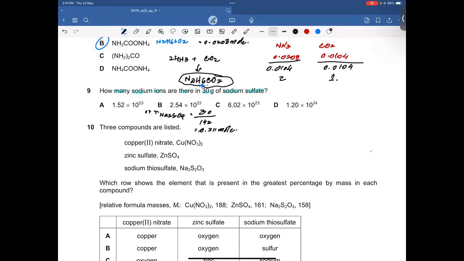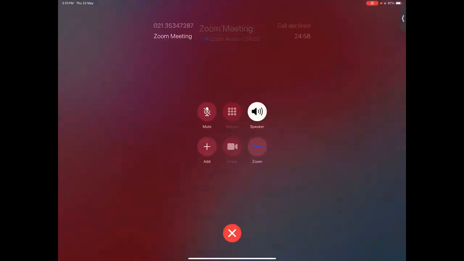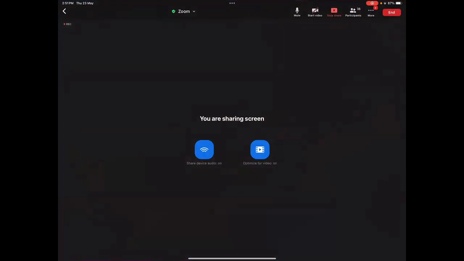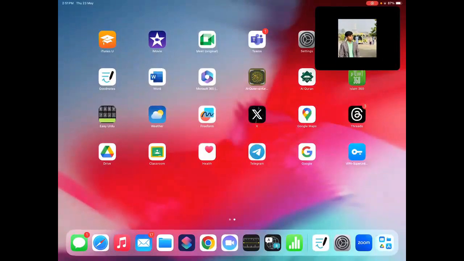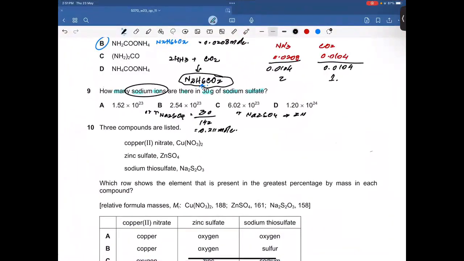The examiner is looking for sodium ions. All right. So sodium sulfate, if it ionizes, gives you 2 sodium ions and a sulfate ion.